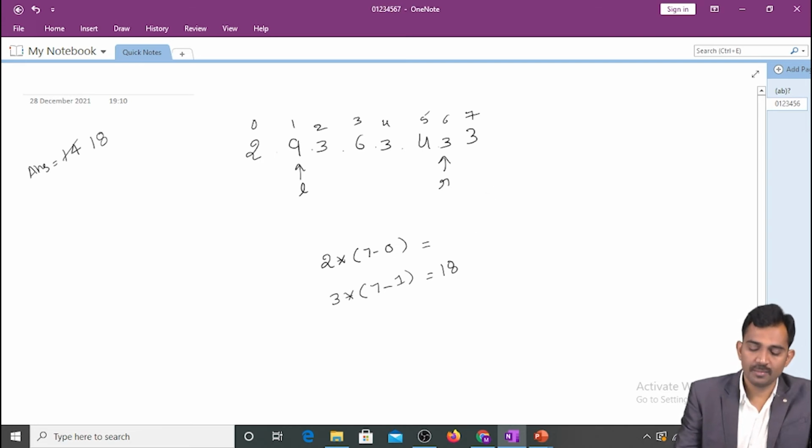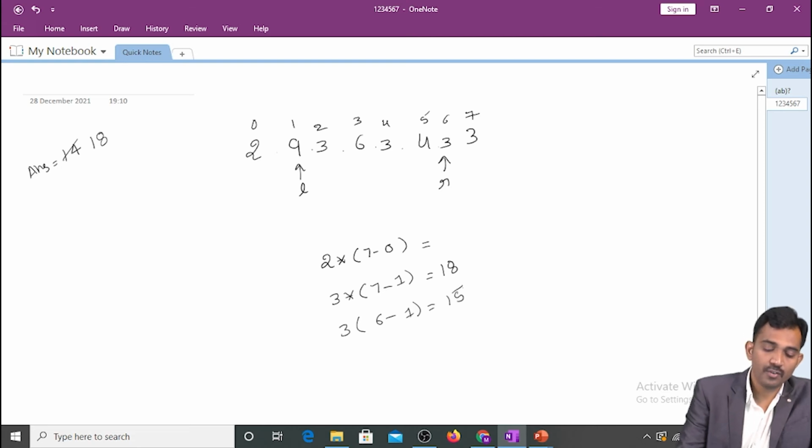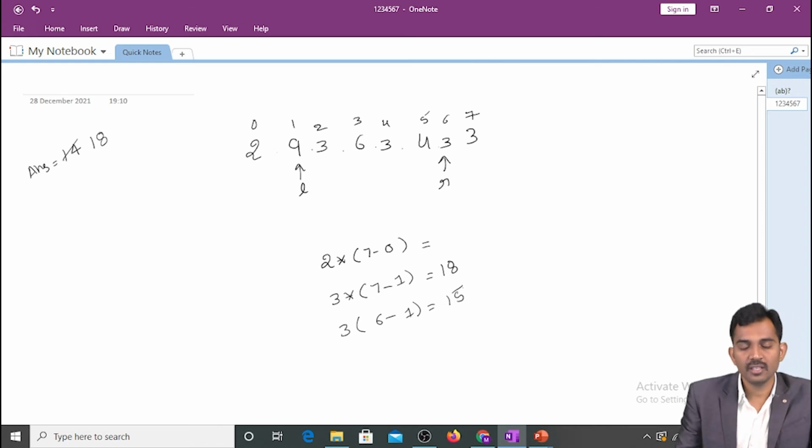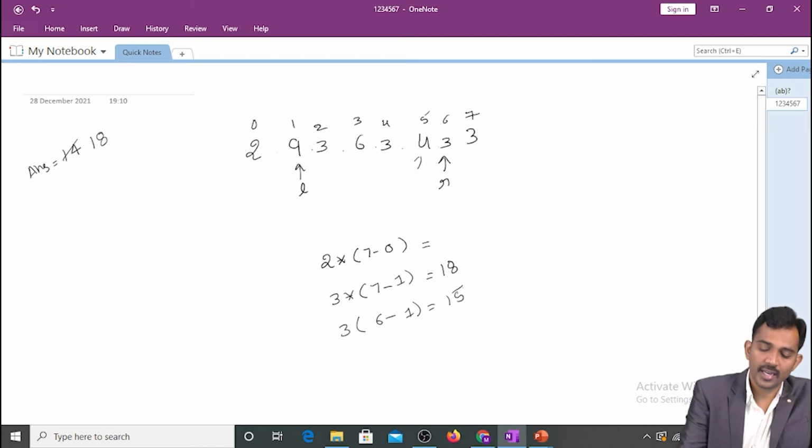Now, I calculate the same thing. Smallest is 3 and my value is 6 minus 1, which is 5. The value is 15. 15 and 18, 18 is greater, so you keep that one as it is. Next, among these two, which is the smallest? This one only. Again, I update my right pointer here.